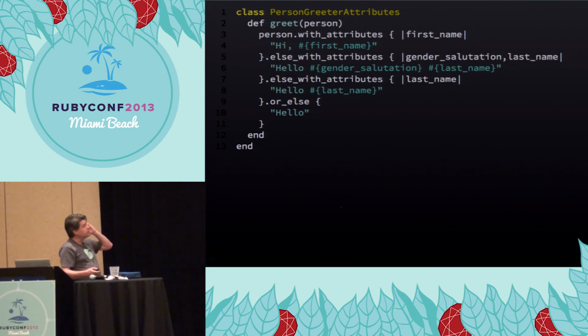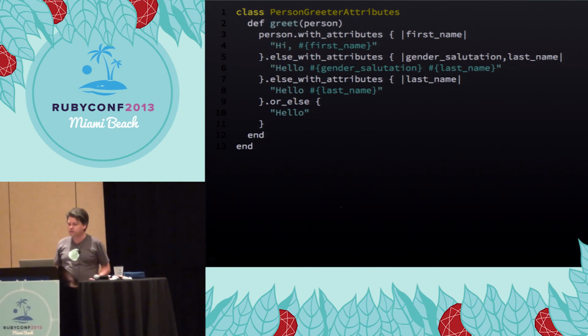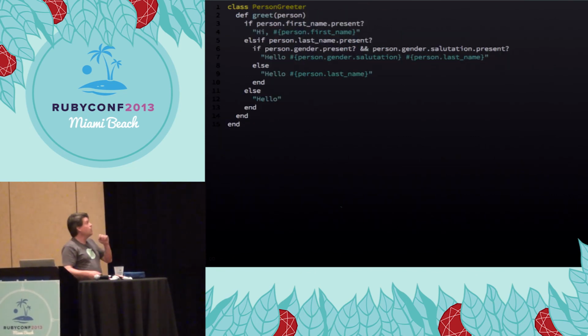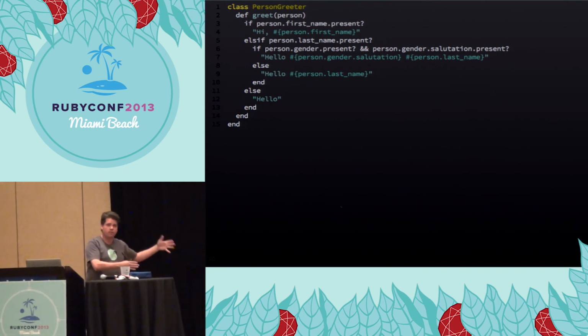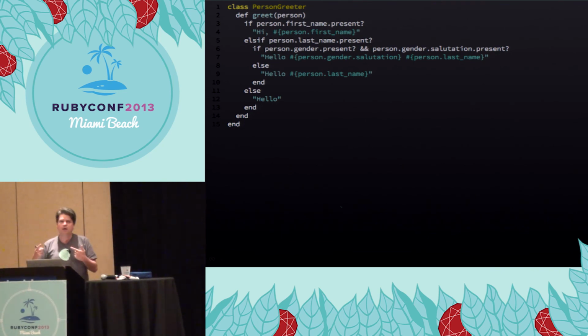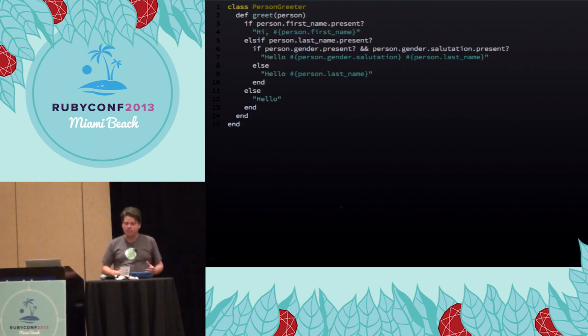But what's more interesting is when you think about the scope of some of these variables. Here, the scope over which first name, last name, gender, all this stuff, is global to this method. All those values can be accessed anywhere. Although this is a very short method, we all know that the larger the scope of a variable is, the harder a routine is to understand, because you have to keep a lot of things in your head to understand what is going on and what might happen.